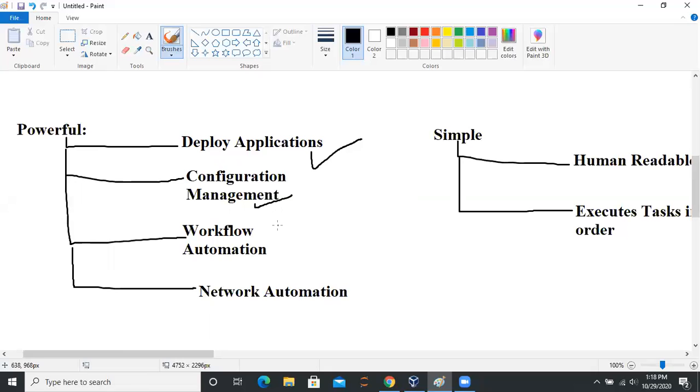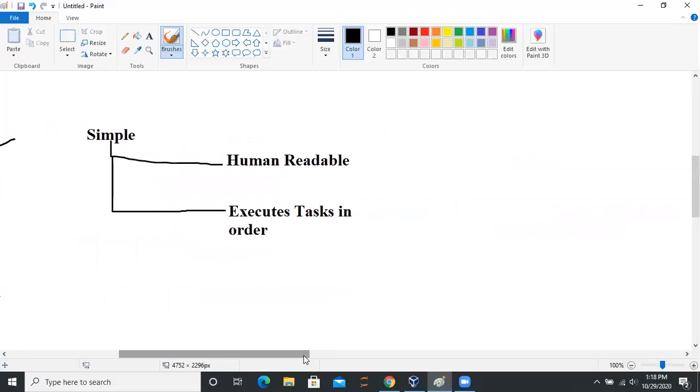This is the power. Workflow automation simply means that your day-to-day tasks, it will automate for you. Network automation we will see in detail. Okay, so that's where Ansible is powerful. Simple.